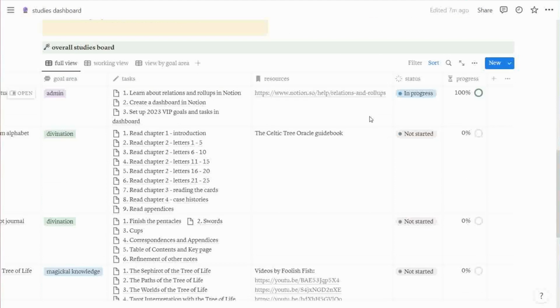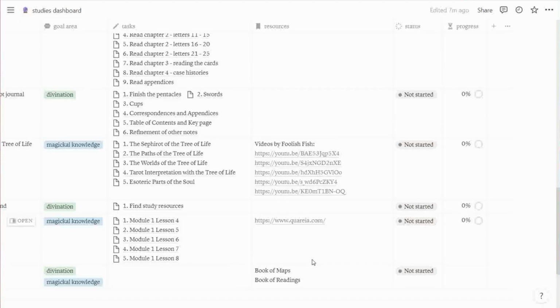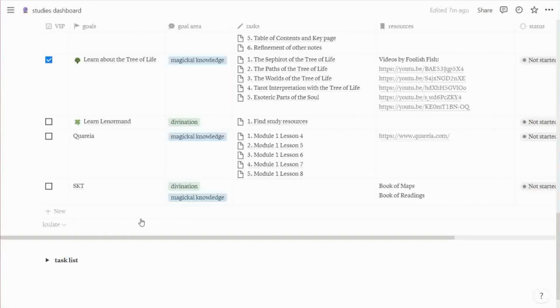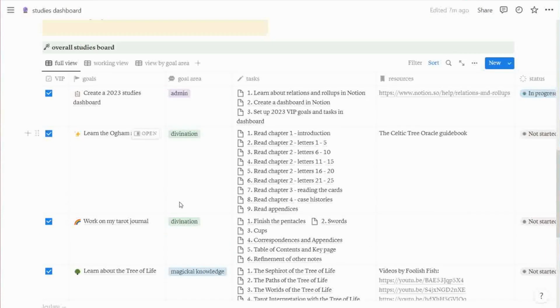So for the overall studies board, I have a few different views, and the first one is what I call the full view, which is what I've been showing you over here. Sorry, just gonna scroll back a bit. Yeah, okay. And this is everything. So VIPs, non-VIPs, basically any goal that I want to achieve, whether now or down the line, it will be here. But as you can imagine, this table can grow pretty big easily.